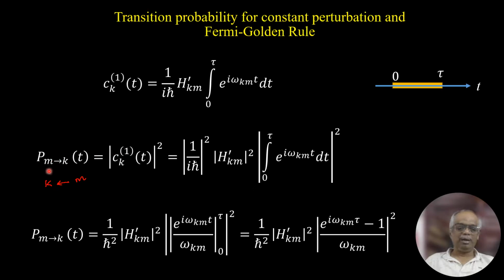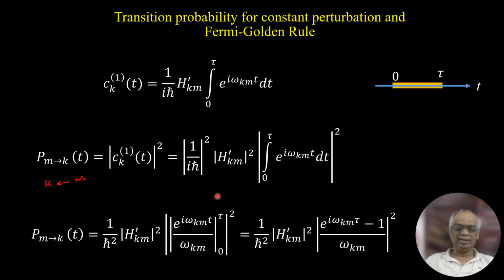So the probability from m to k at time t is equal to the modulus square of this. If you take the modulus square, you get 1 over h cross squared, the modulus square of this matrix element, and the modulus square of this integral.